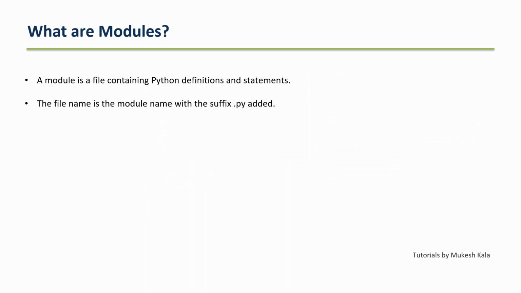Now the file name of the module is suffixed with .py, right? As we know that it's Python, so it's .py. Modules allow you to organize your code into manageable sections. So why do we want manageable sections? Because if I write the complete program in a single .py file, it would be, let's say, 1,000 lines of code. Now at any point of time, if I want to debug it, remove some functionality or add some functionality, it would be difficult for the developer to work on the code. Hence the easy way is to create something which is called modules.